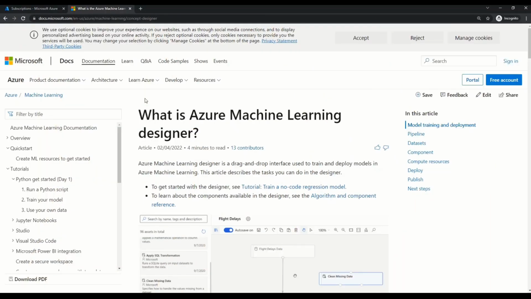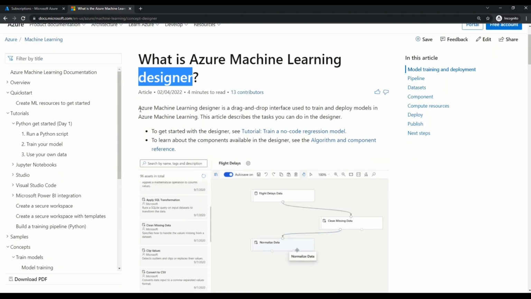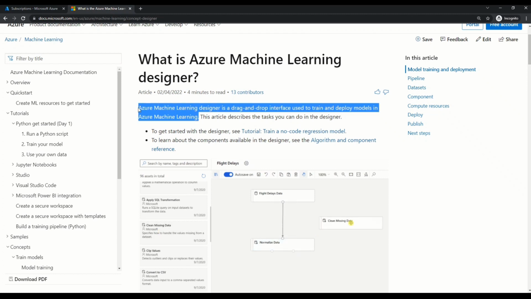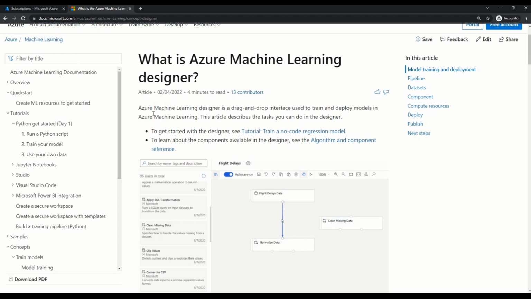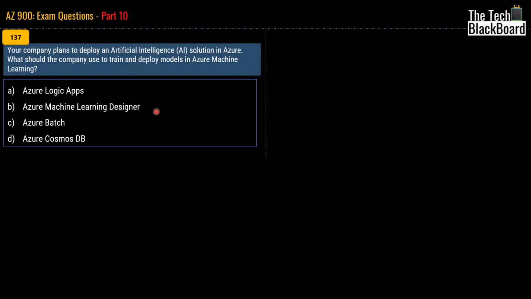Now I am on a Microsoft documentation that talks more about Azure Machine Learning Designer. If you read the very first line, it says that Azure Machine Learning Designer is a drag and drop interface that is used to train and deploy models in Azure Machine Learning. And that's exactly what our question is also asking for. Thus, the correct answer for this question is Azure Machine Learning Designer.